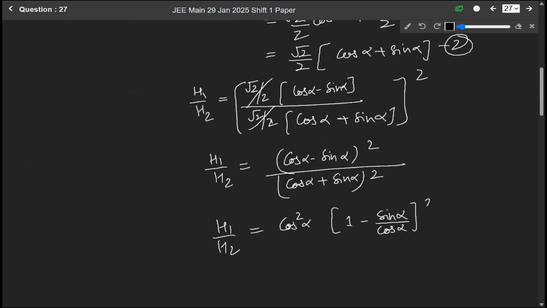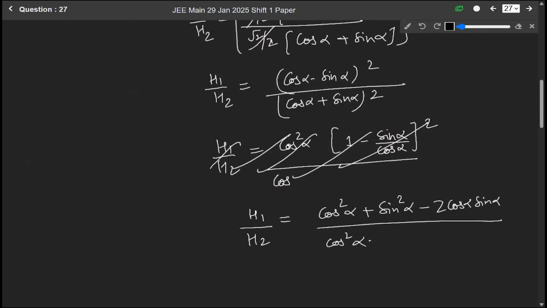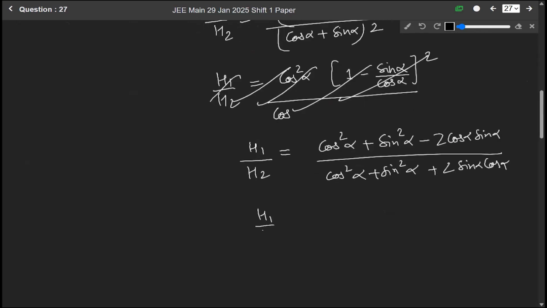Okay. And its whole square. And again, if we don't take cos alpha common, just expand this square. So if we expand this square, we get h1 over h2. So it will be a square plus b square minus 2ab, and then again a square plus b square plus 2ab. Okay, so cos square theta plus sin square theta will be equal to 1.